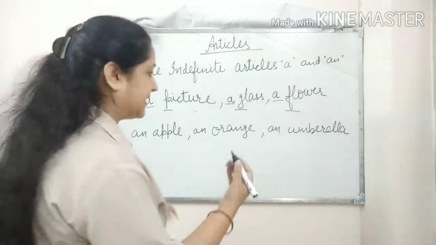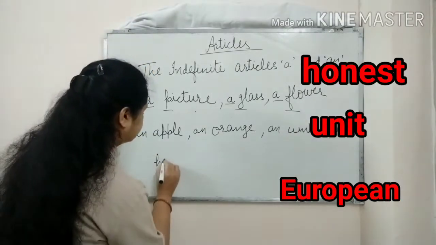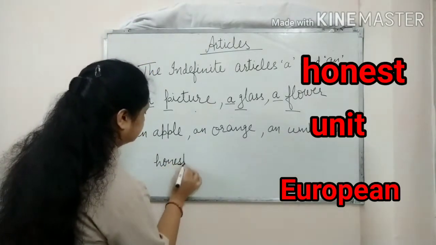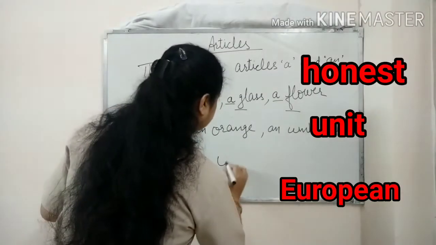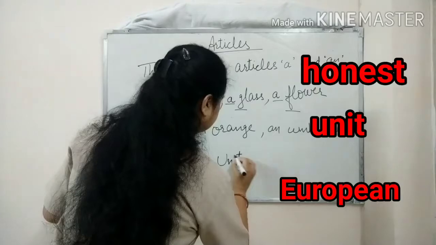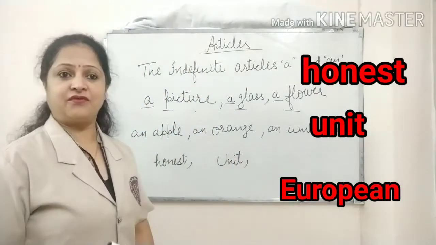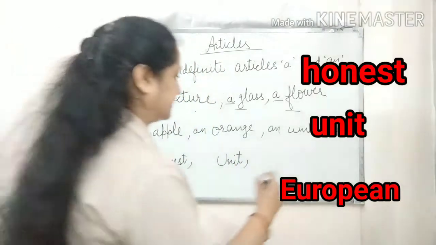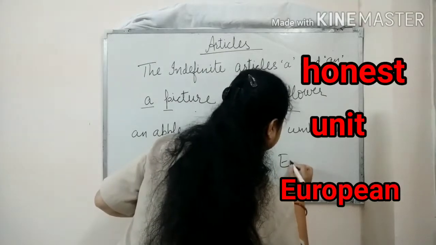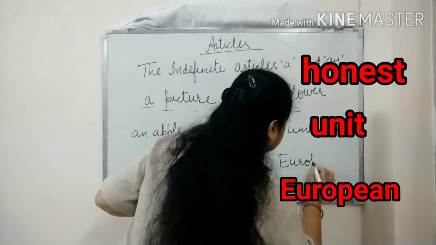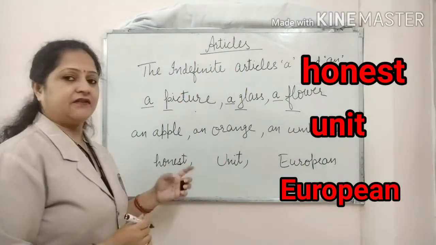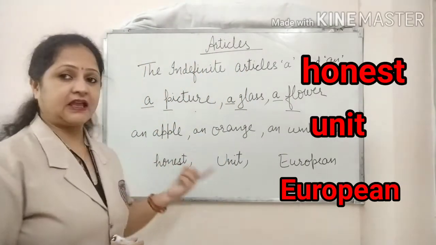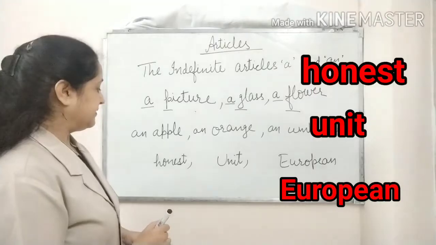So let's take some more examples here. I am writing here honest. One more word I am just going to write: unit. Let's take one more word here: European. So let's see where we need to write a or an before it.